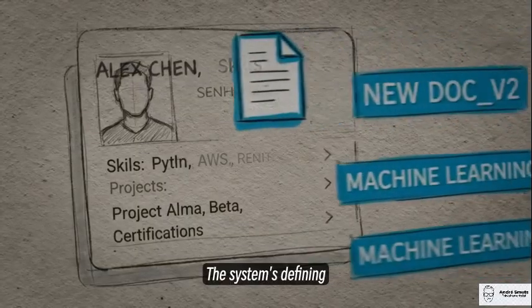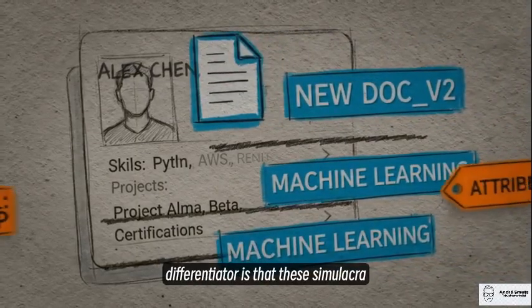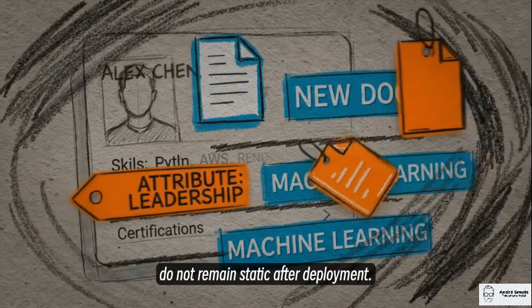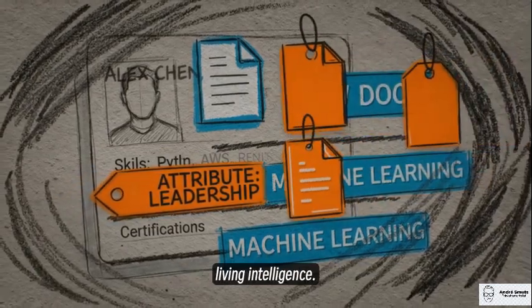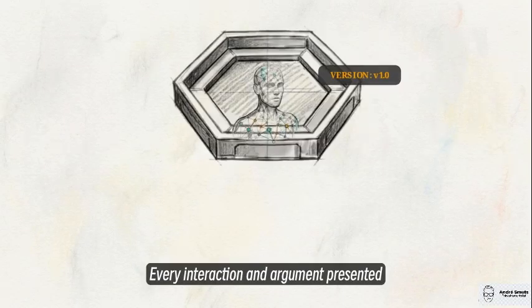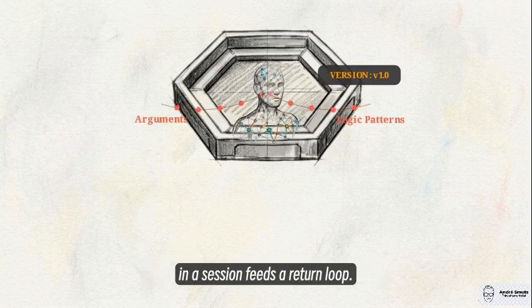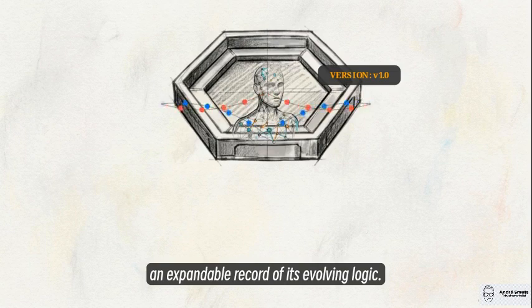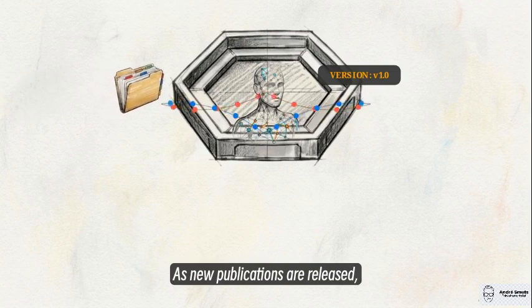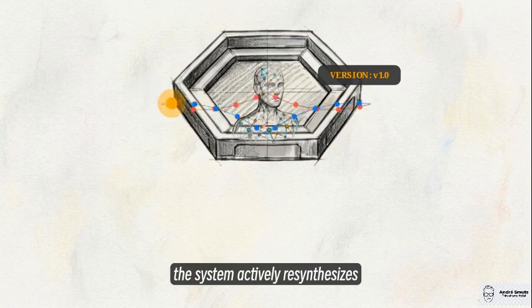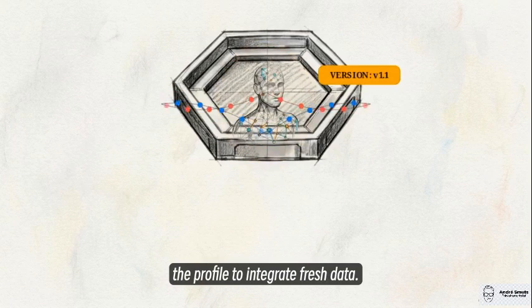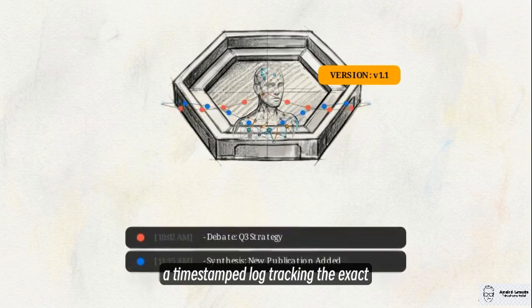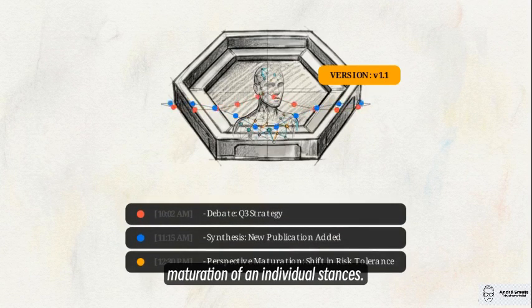The system's defining differentiator is that these simulacra do not remain static after deployment. They possess a persistent living intelligence. Every interaction and argument presented in a session feeds a return loop. This becomes the persona's debate history, an expandable record of its evolving logic. As new publications are released, the system actively resynthesizes the profile to integrate fresh data. This generates a version history, a time-stamped log tracking the exact maturation of an individual's stances.